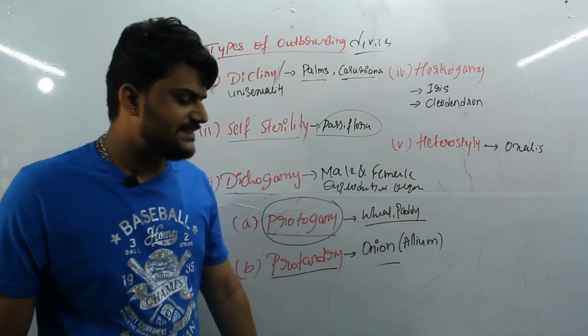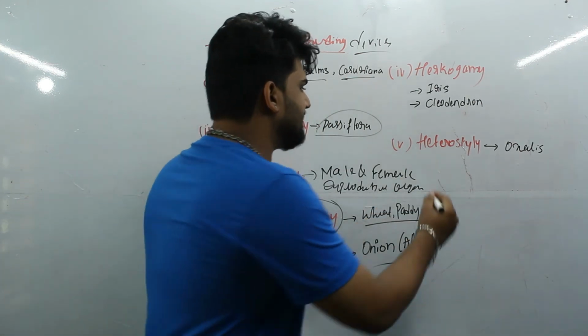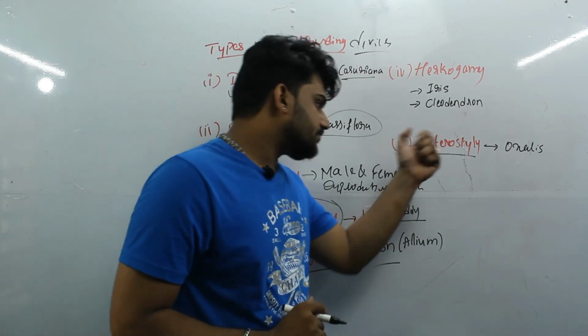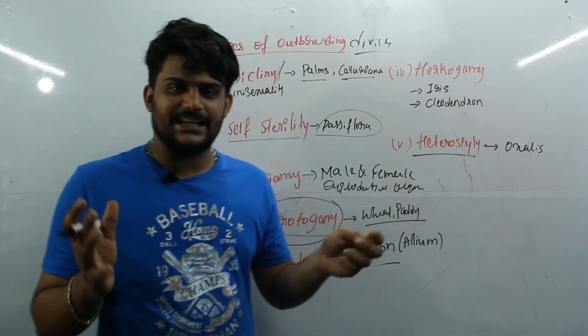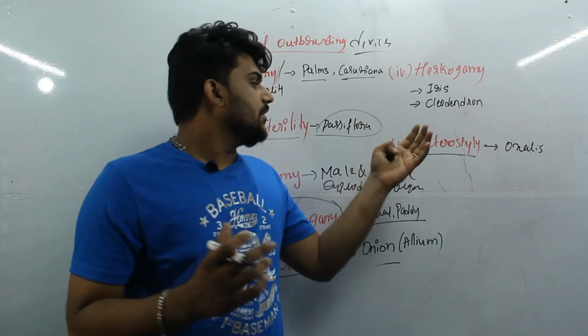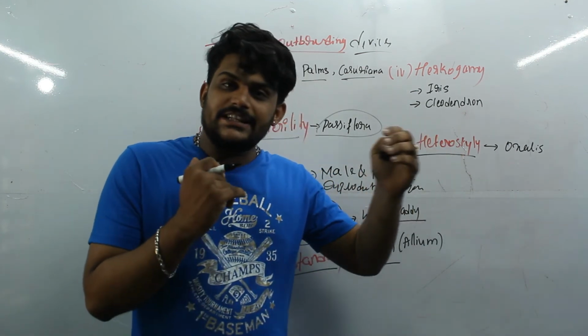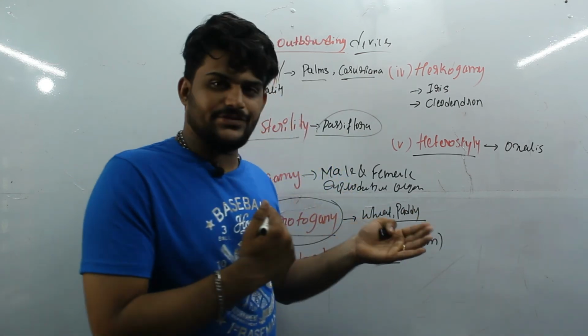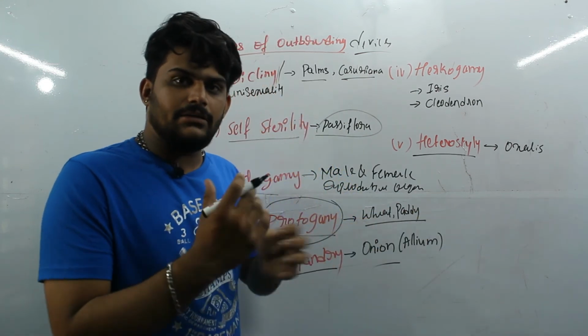Coming to the last one, that is heterostyly. The name itself suggests hetero, different, right? Heterostyly is where the length of stigma and the stamens are varied.